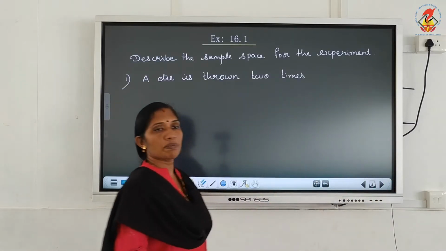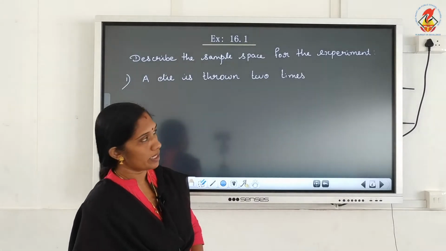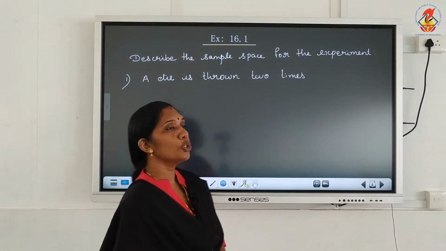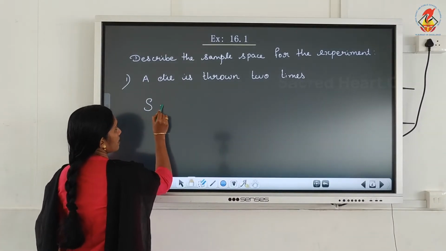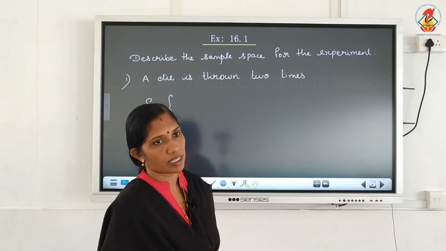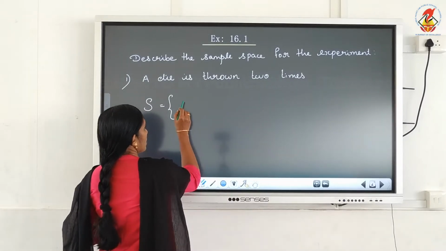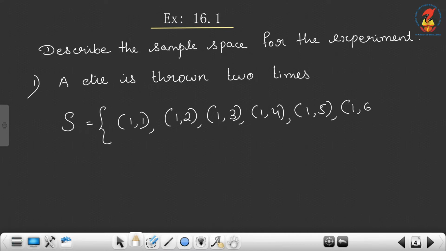So the first exercise based on the sample space. Describe the sample space for the experiment. A die is thrown 2 times. So sample space S is equal to, when it is 1 time, 1, 2, 3, 4, 5, 6. When it is 2 times, it is ordered pairs: 1,1, then we can write 1,2, 1,3, all possible outcomes, 1,4, 1,5, 1,6.